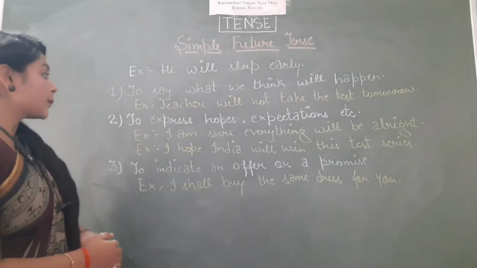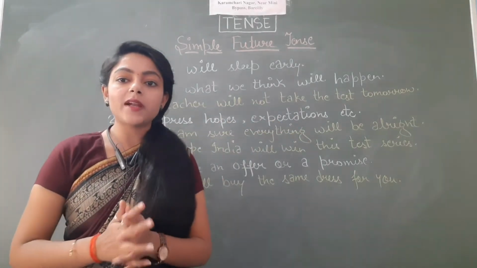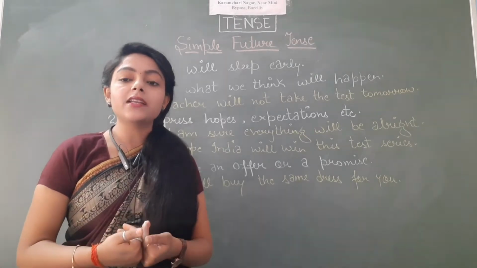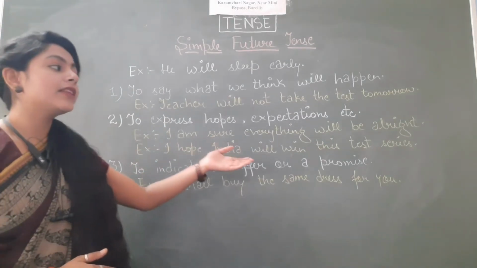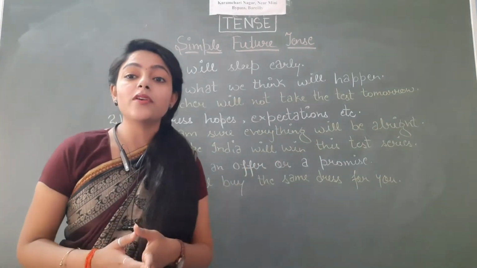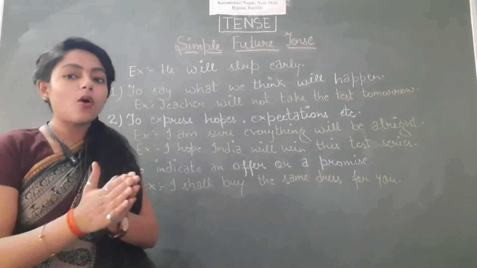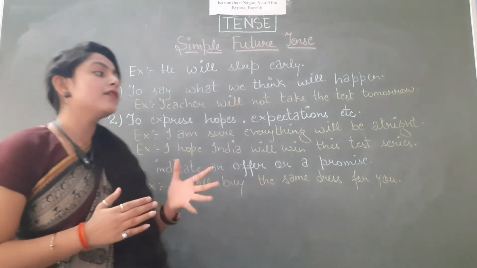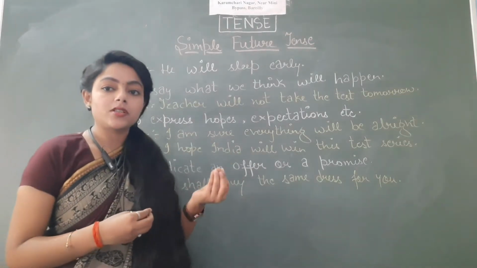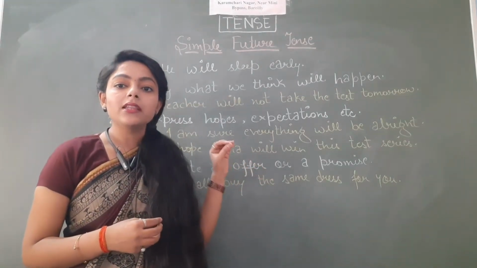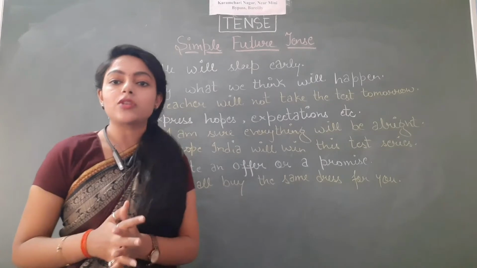What is the next case? To express hopes, expectations, etc. I hope you understand what hope and expectation is. We are expecting something to happen. In that case also, we will be using simple future tense. For example, I am sure everything will be alright. This sentence is very important, especially during this pandemic. Next statement, I hope India will win this test series. So this is our hopes, this is our expectations. I hope this is clear to you now. In these types of sentences, we'll have to use future indefinite tense, or as we call it, simple future tense.